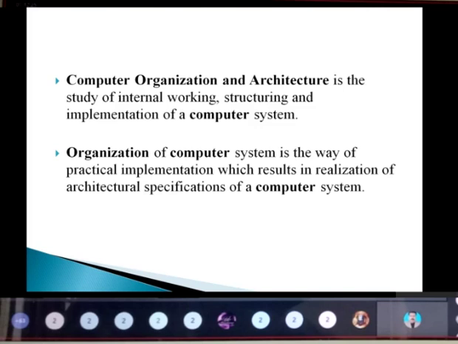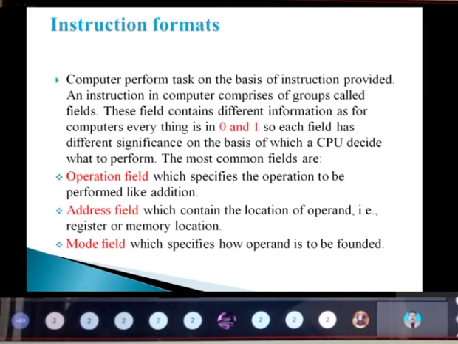It is the way it is practically implemented to realize the architectural specification of a particular computer system. Under the instruction format topic, normally a computer performs a task on the basis of the instruction we provide. In a computer, it is formed as a group that we call a field. A field contains different information as far as the computer is concerned. Everything is in the form of zeros and ones. Each field has a different significance, on the basis of which the CPU decides what to perform.